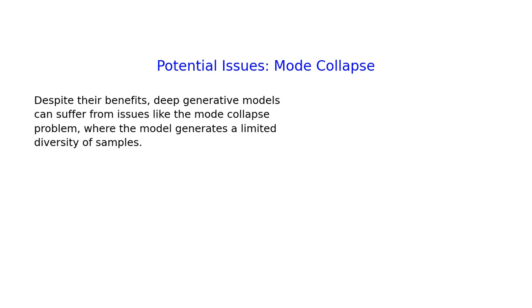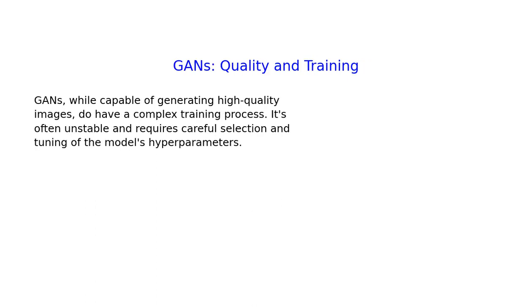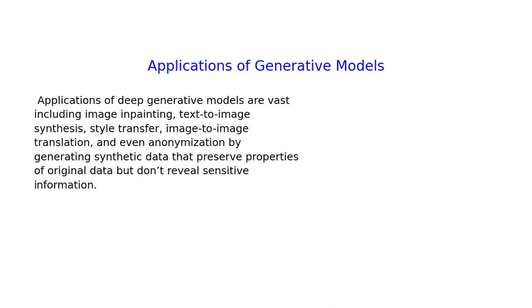Despite their benefits, deep generative models can suffer from issues like the mode collapse problem, where the model generates a limited diversity of samples. GANs, while capable of generating high-quality images, do have a complex training process. It's often unstable and requires careful selection and tuning of the model's hyperparameters. Applications of deep generative models are vast, including image inpainting, text-to-image synthesis, style transfer, image-to-image translation, and even anonymization by generating synthetic data that preserve properties of original data but don't reveal sensitive information.